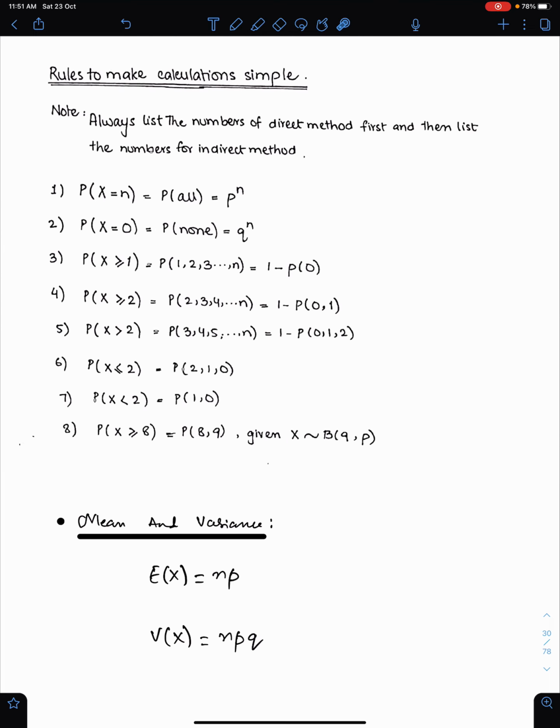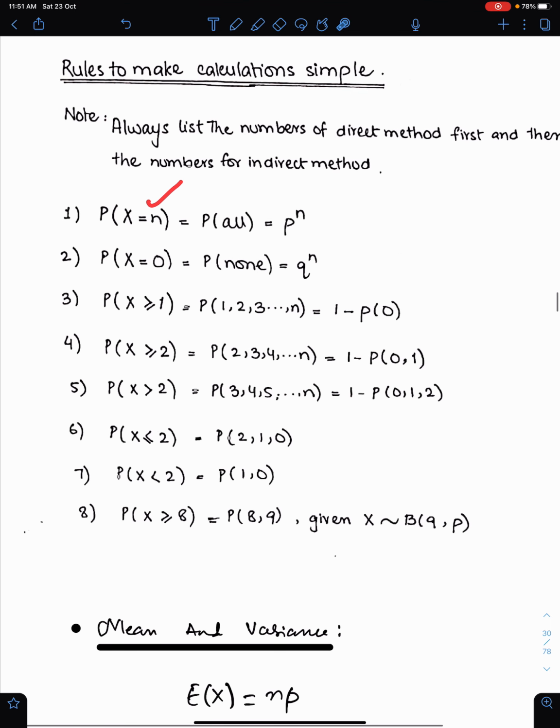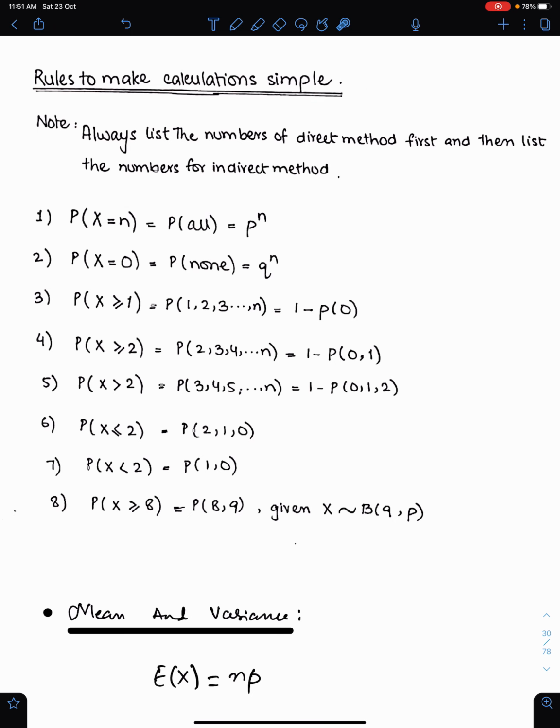Rules to make the calculation simple for binomial questions. Well, always list the numbers of the direct method first and then list the numbers for the indirect method. Number 1, this means all. When we have n here, then this means all. So whenever it says all, then n is here and the answer is always p power n.